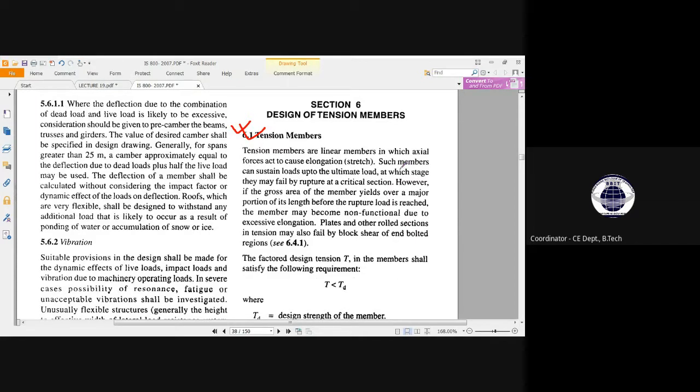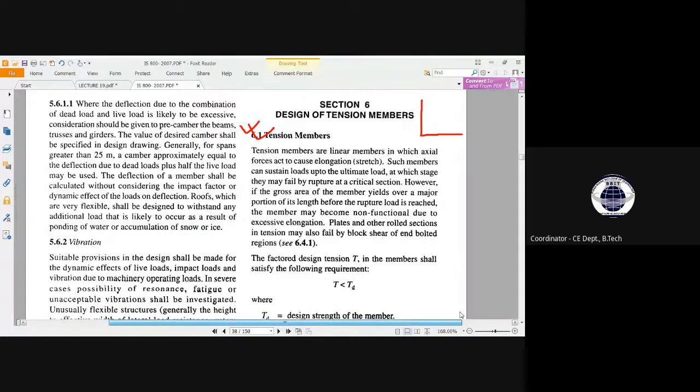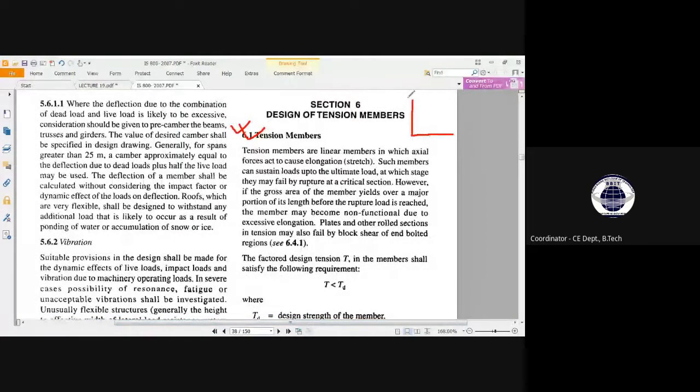What does that mean? Linear member means, if I can plot this, if this axis represents stress and this axis represents strain, then a linear member will behave like this. This is a linear graph, right? So from this graph, what can you study, what can you analyze?